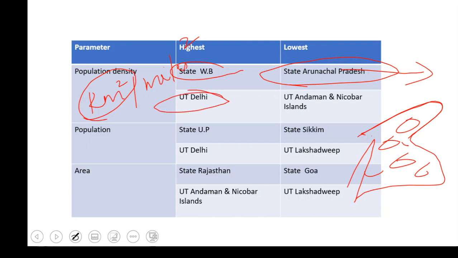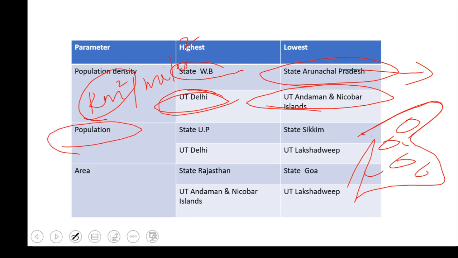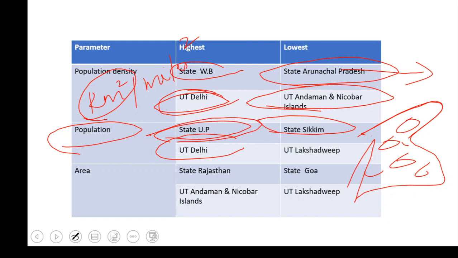And among the UTs, Delhi has the highest population density, and similarly, Andaman and Nicobar Islands has the lowest. Next is based on population, the number of people residing in a particular state. In UP we find the maximum population among all the states, and the least populated state is Sikkim. Among UTs, Delhi has the highest population, same as with population density.